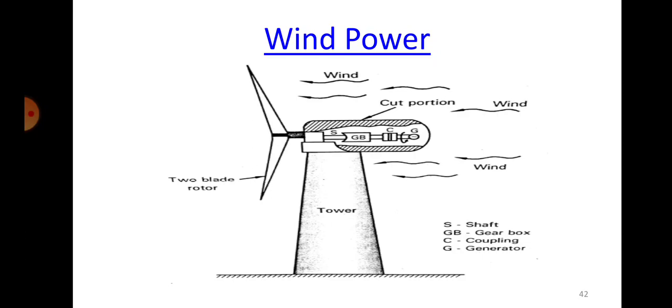Same thing we do in the case of steam turbines also. We usually take coal as our primary source of energy. We burn that coal and use the heat energy to increase the temperature of the water and convert it into steam.